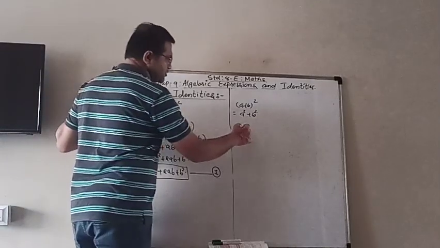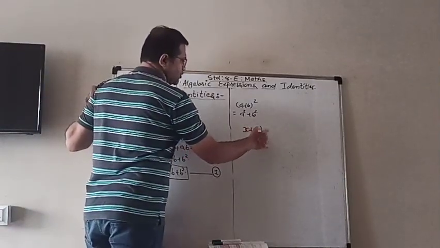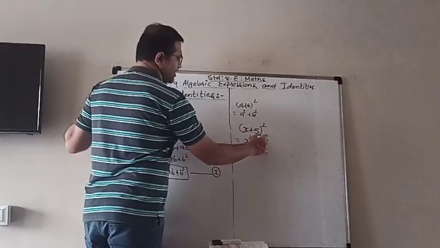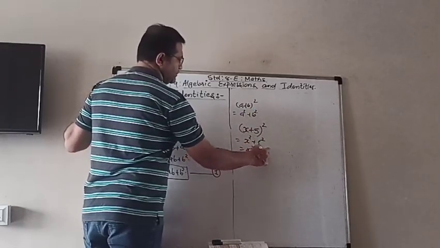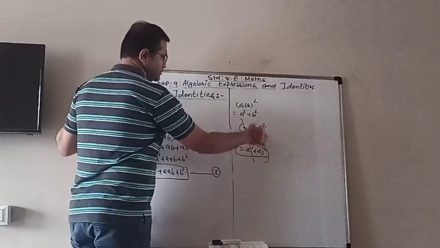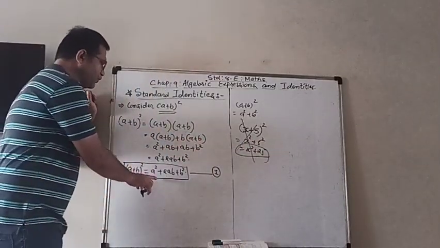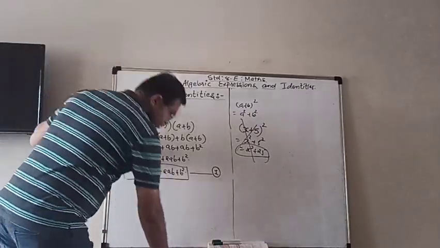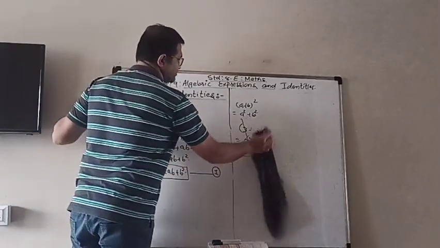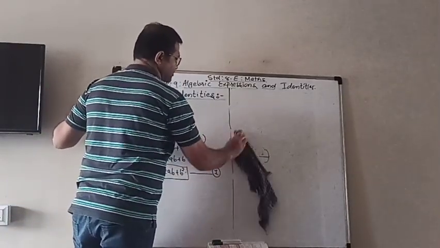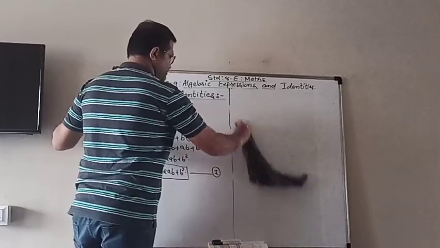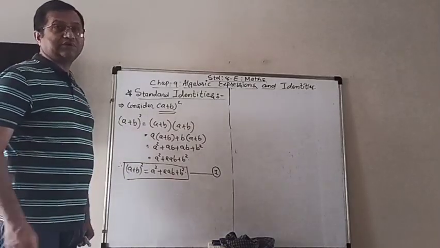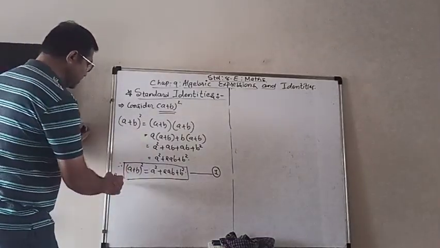So in an example also, if you have to do x plus 5 whole square, then what will they do? x square plus 5 square, that is x square plus 25. And that is totally wrong, because we have to follow this identity to find the expansion. That we will learn later in this chapter. So this is the first very, very important identity. Let us consider another one.